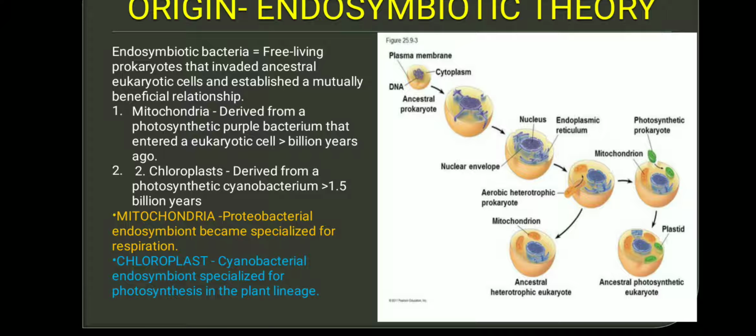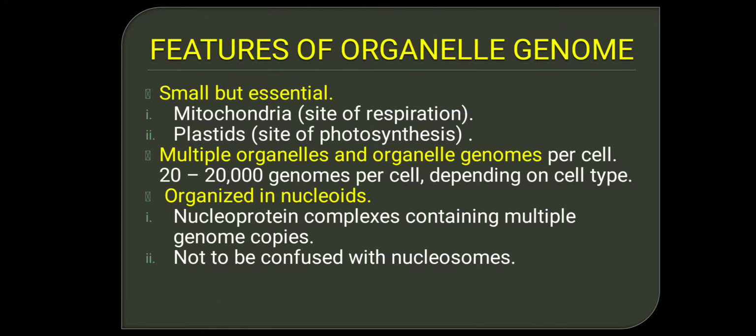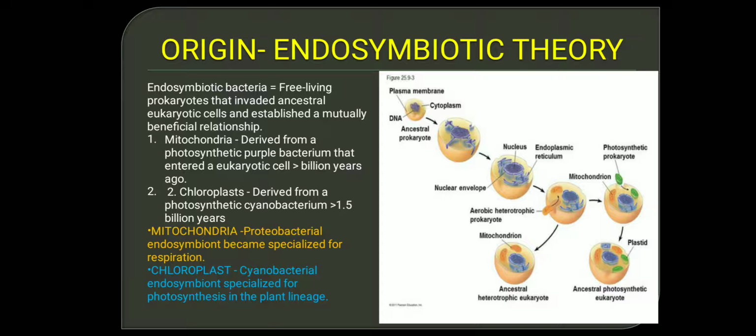Later, a photosynthetic cyanobacterium was also engulfed. You can see here, a photosynthetic cyanobacterium was also engulfed by a eukaryotic cell, which we now call chloroplast.